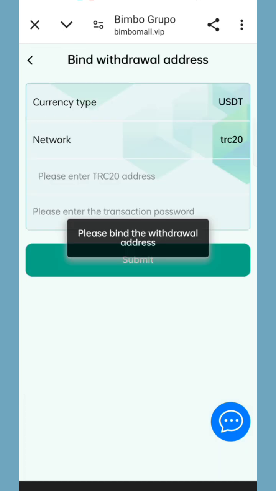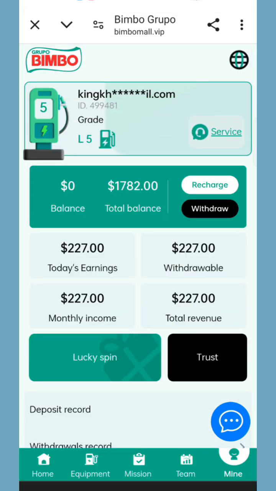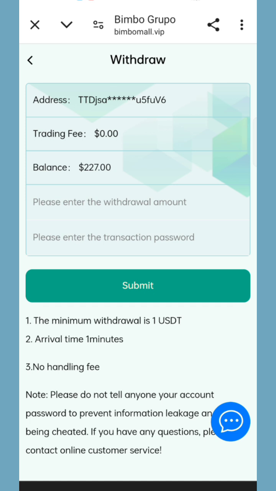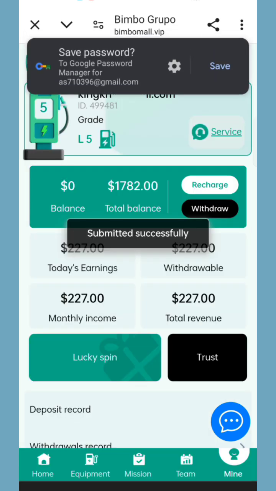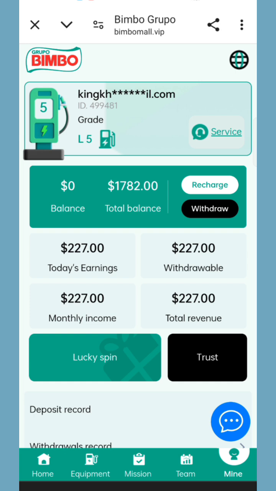Now come back to the withdrawal page, and first of all find your address. Now enter the address and then the transaction password. You can see at this time 227 USD is available for withdrawal. So now enter the amount and the transaction password. You can see on the screen the withdrawal is successfully completed. After receiving it in my wallet, I will show the proof.